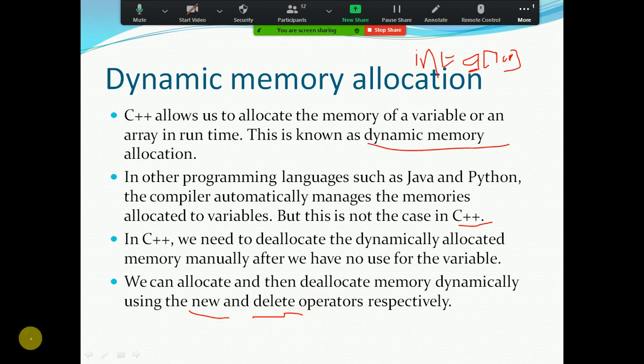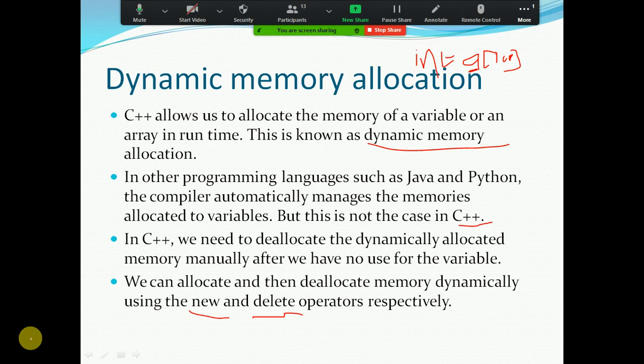In C++, we need to deallocate dynamically allocated memory manually once we have no use for the variable. Whatever memory we allocated, for example when creating an object with a constructor, we have to deallocate explicitly. That means C++ does not support the garbage collector. Java and Python support the garbage collector.